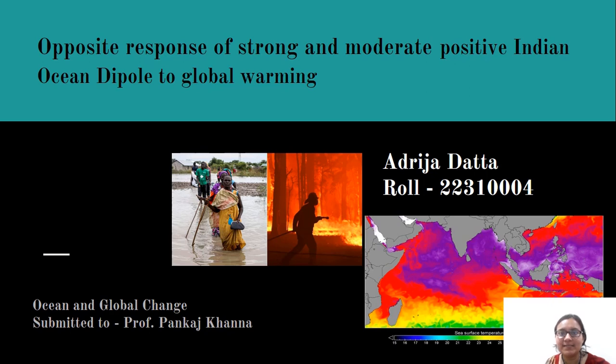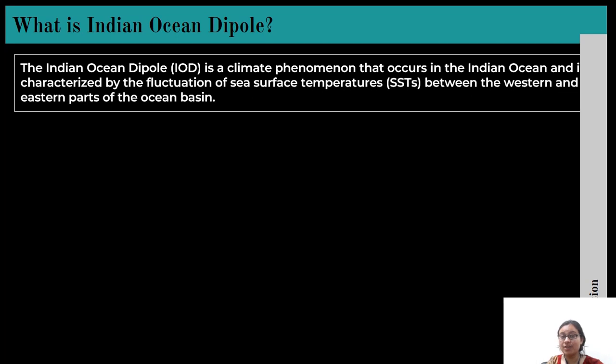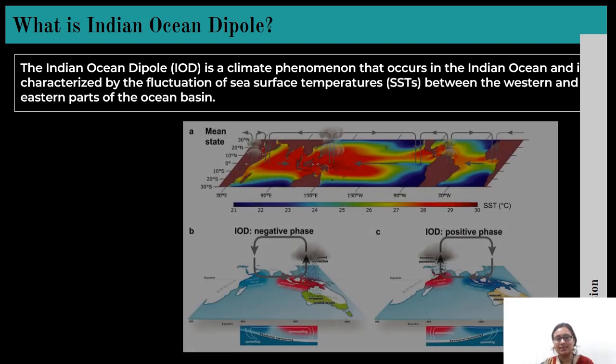Now I am going to present on the topic of opposite response of strong and moderate positive IOD to global warming. So what is the Indian Ocean Dipole? The Indian Ocean Dipole is a climatic phenomenon that occurs in the Indian Ocean, and it is characterized by the fluctuation of the sea surface temperature between the western and eastern part of the Indian Ocean basin.